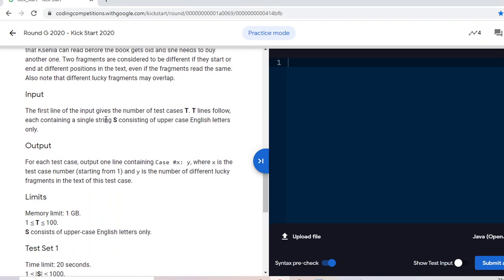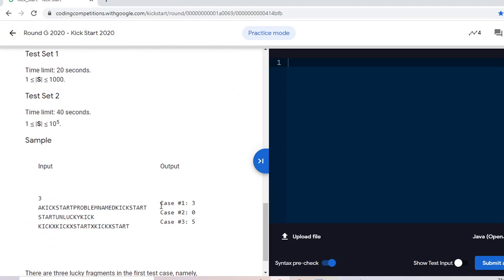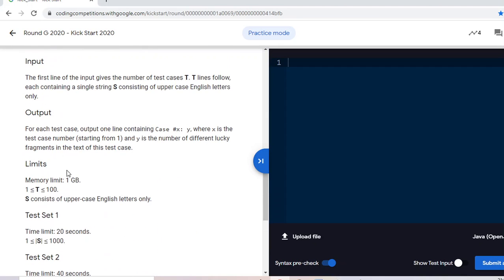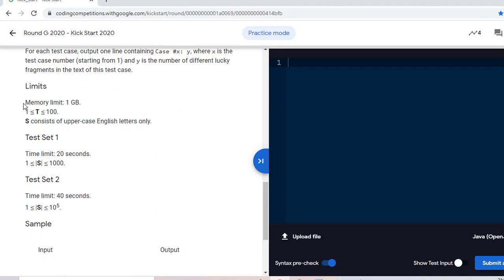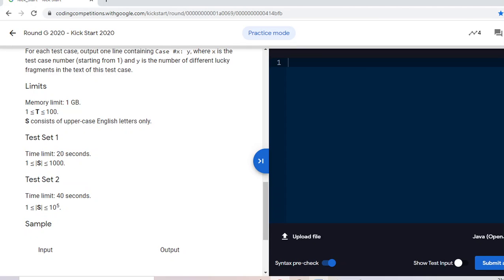Now see the input condition. The first line will have a T as test cases and the second line will have an S as the string, and it will be uppercase English letters. The output will be like this: the case number and the number of lucky fragments, these 3, 0 or 5, and the limits of T and S. The T will fit in an integer.